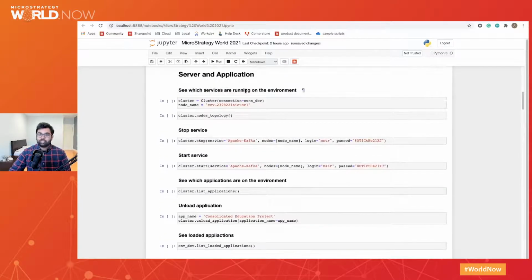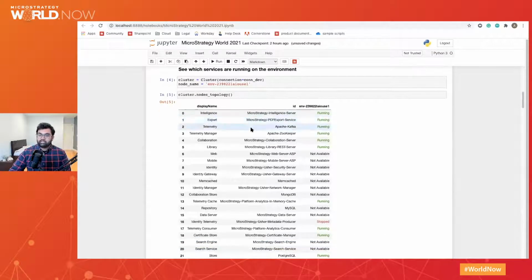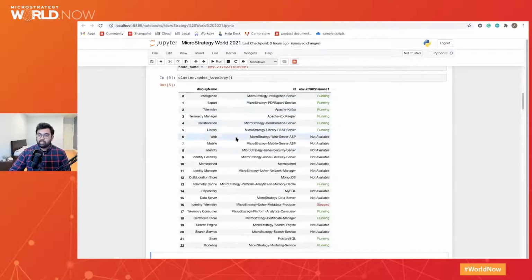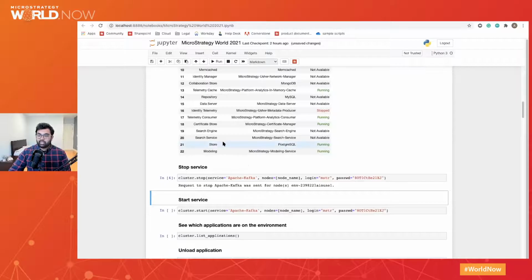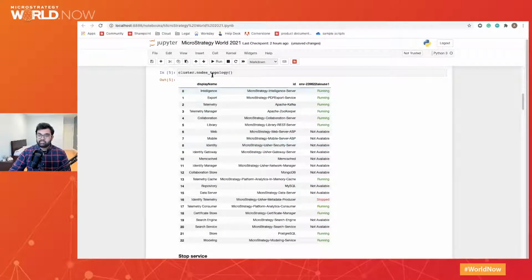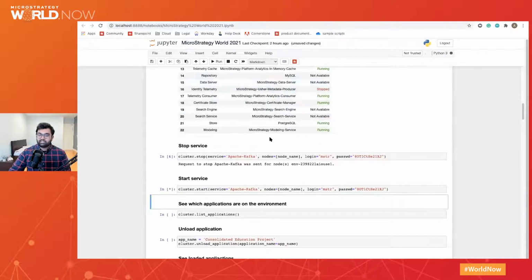So for the server and application demo, we can see which services are running on the dev environment. So here in a very neat data frame, we can immediately see what services are running and which are not available. So here, for example, we will stop the Apache Kafka service. It may take some time, but once we get a notification, we will run again the topology to see the new status. So now you can see the Apache Kafka has been stopped. Again, we will start it, but this one may take some more time.